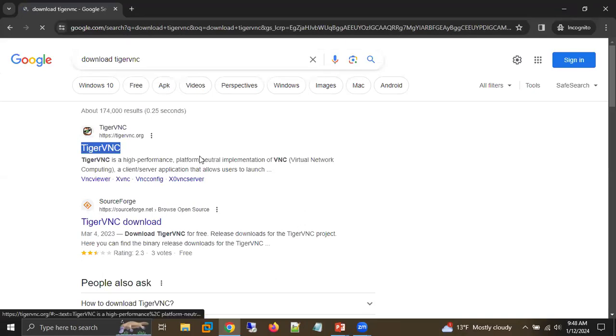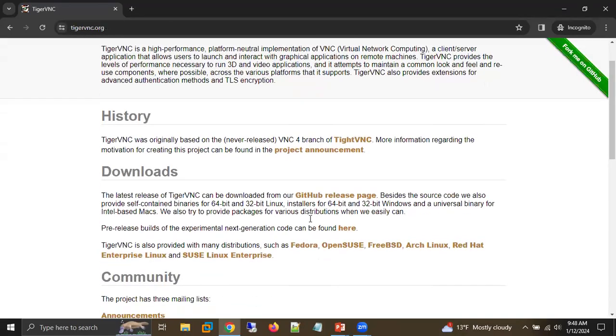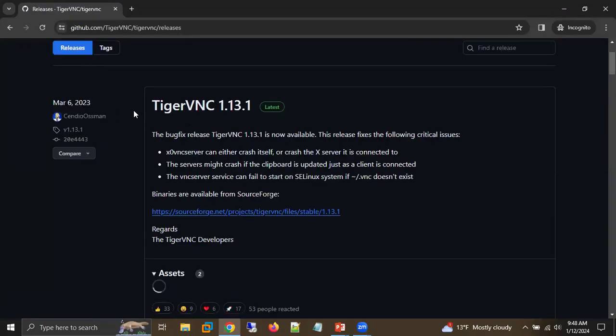When you search on Google for Tiger VNC, go to the first website we get. Here we have the downloads option. Under downloads, we have the GitHub release page. Click on that, and this is the latest version of Tiger VNC.